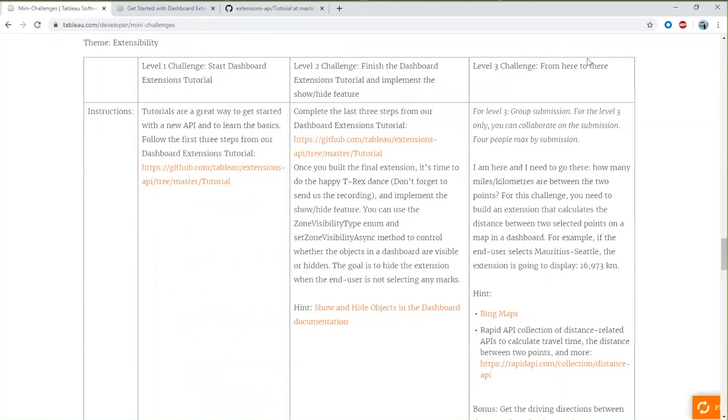What does that mean? It's when you have 2 points on the map, for example, Mauritius and Seattle, and you're selecting that on the dashboards, you want to know what's the distance between these 2 points. And using Extension API, we ask you to calculate this distance between 2 points selected on the map or on the dashboard. And for that, we have Kisha Rose, developer advocate, one of my colleagues, and Extension API Queen.